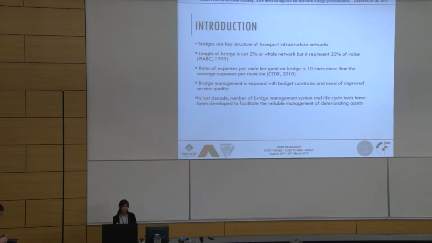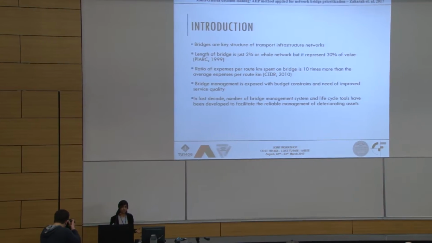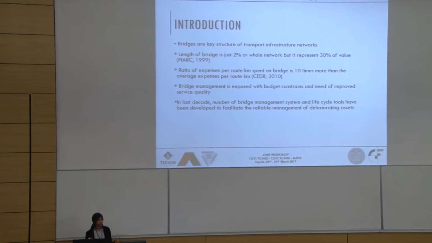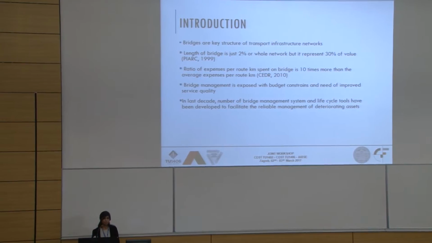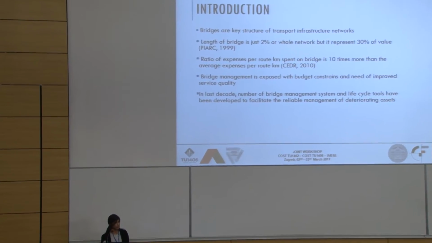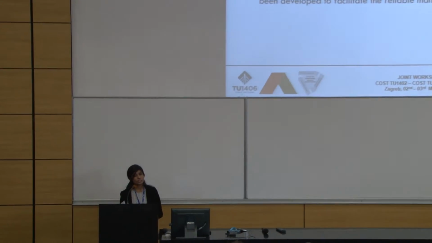Okay, so we all know that bridges are the key structure of the transport infrastructure network. Bridges are only 2% of the whole network, while they represent 30% of the value. The expenses made on bridges are 10 times more than the expenses generally made on routes per kilometer. On the other hand, our bridges are exposed to climate conditions, they are aging, and we are also faced with a limited budget from the government. So our bridges are very important for transport, and at the same time we are facing all of these challenges.